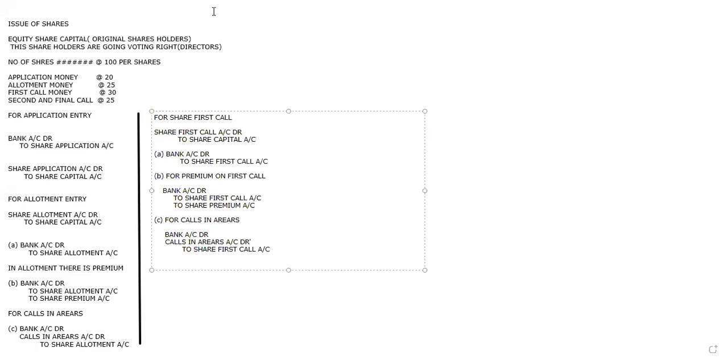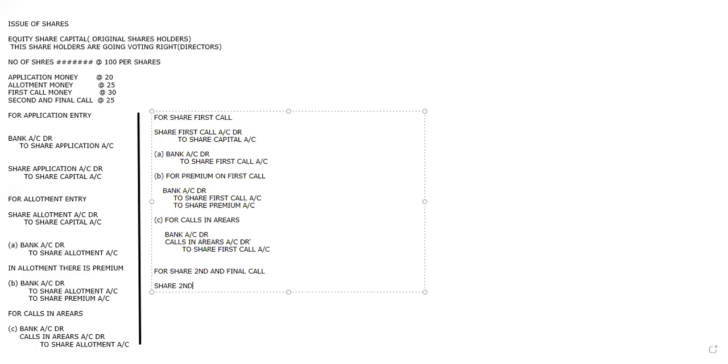Now comes the last entry. What is the last entry, ma? For share second, here I'm writing, second and final call. So here first we are going to write as it is due entry. So what is the due entry?